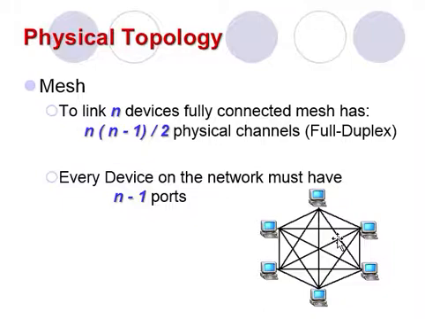If each of the n nodes must be connected to n minus 1 nodes, we need n times n minus 1 physical links.